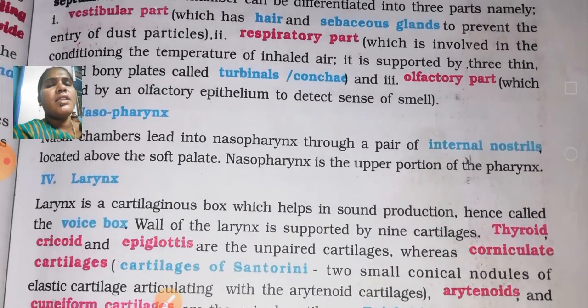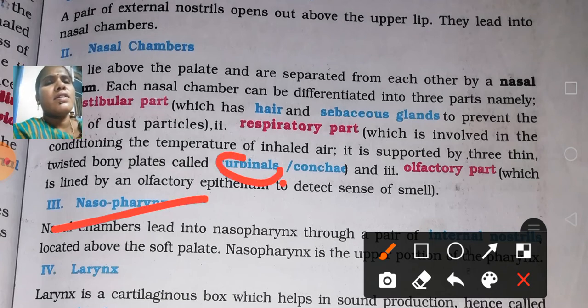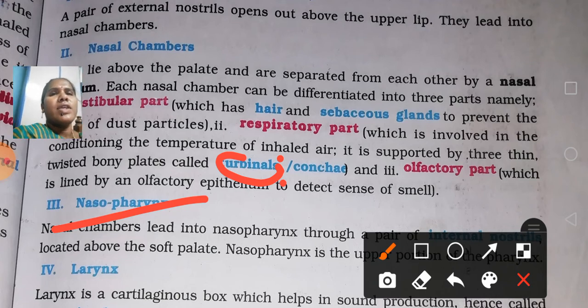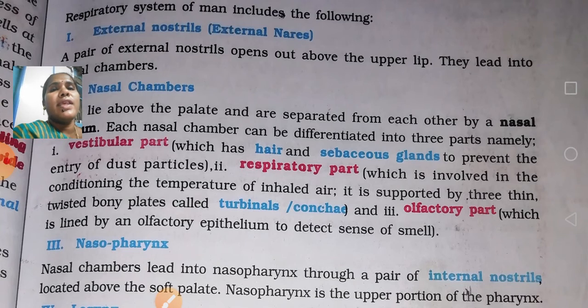Here they may ask about the concha. Concha is the terminal or turbinate. It mainly belongs to the nasal chambers.